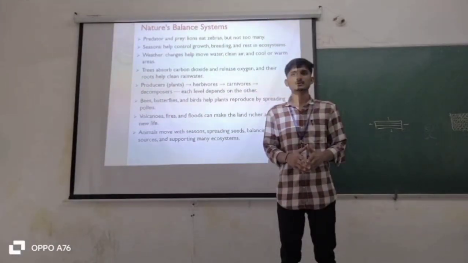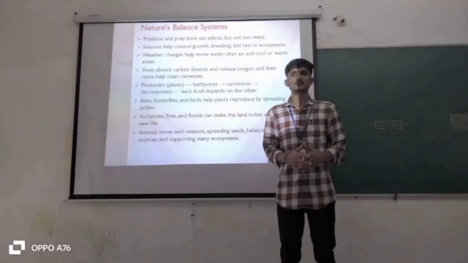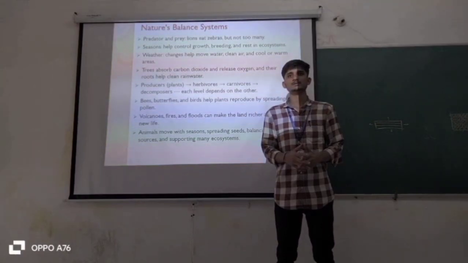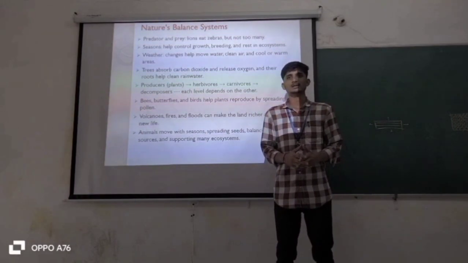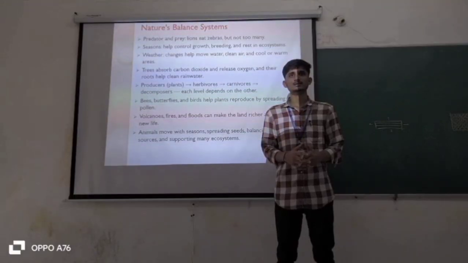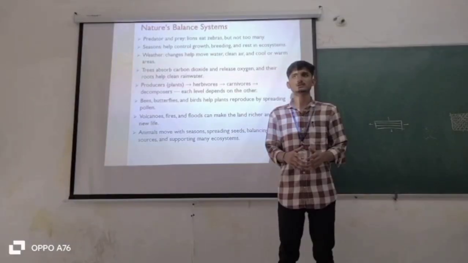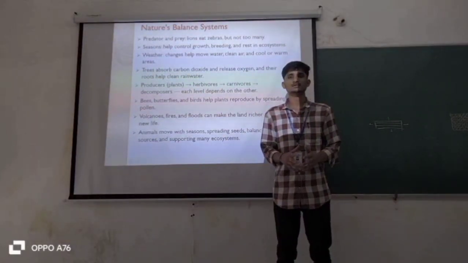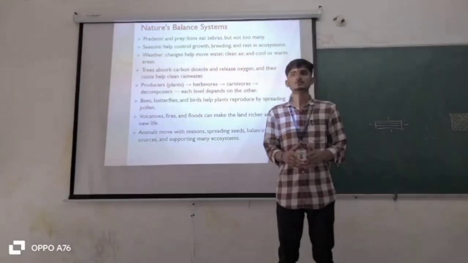Next, bees, butterflies and birds help plants reproduce by spreading pollen. Volcanoes, fires and floods can make the land rich and start new life. Animals move with the seasons and spread the seeds, and this is the reason for reproduction in plants, balancing the food source and supporting many ecosystems.